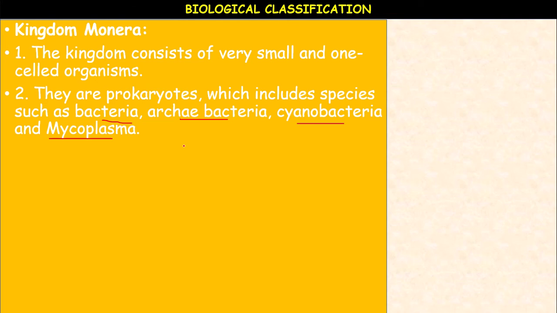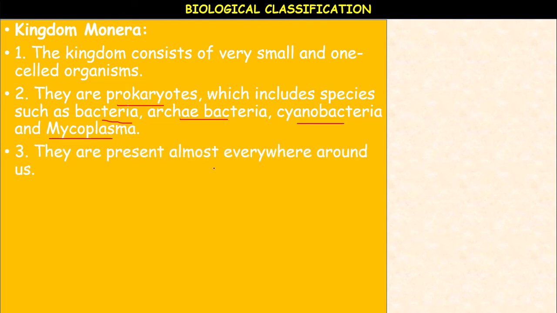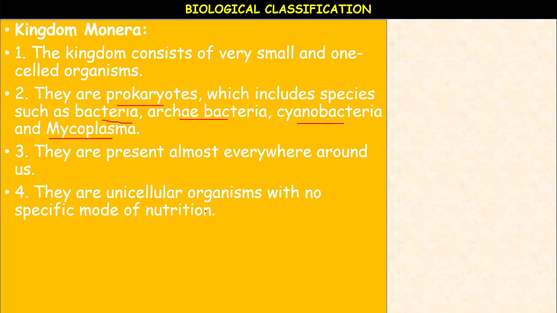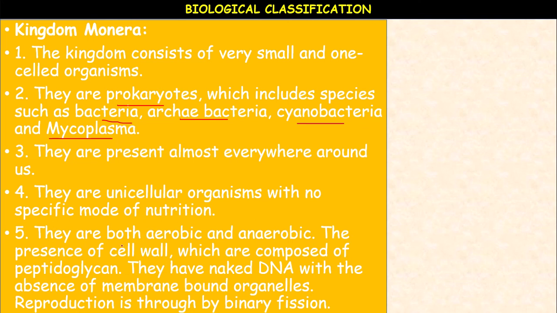Bacteria and bacteria-like organisms are included in the kingdom Monera. They are prokaryotic; the nucleus and nuclear membrane are absent. They are present almost everywhere around us. They are unicellular organisms with no specific mode of nutrition. They can undergo different types of nutrition.